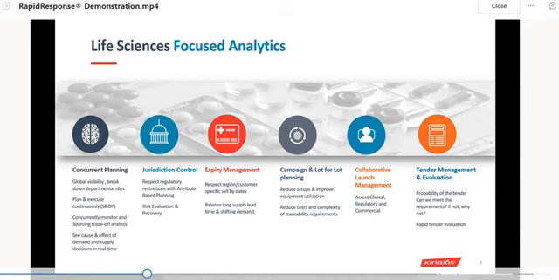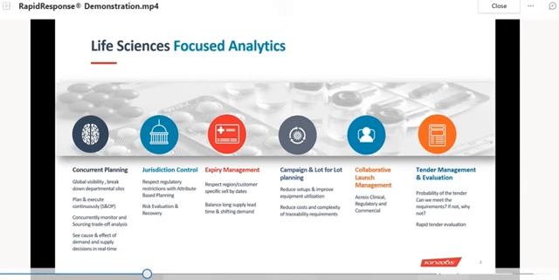For life science focused analysis, concurrent planning provides control. We can find out the risk evaluations and recovery for a particular product. There is expiry management, so we don't provide an expired product to customers, which is very important for life science. It also provides campaign information. There is collaborative launch management, collaborating with all the regulatory functions and concurrent planning.